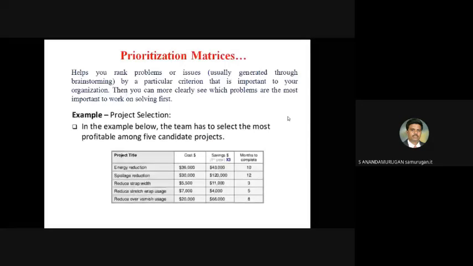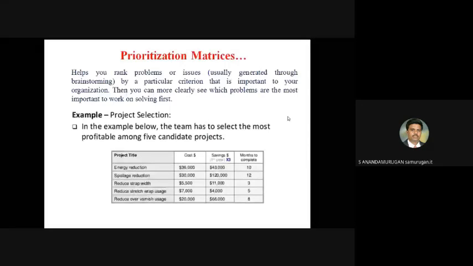For example, you produce a product, and the end product has some defects. For that there are a variety of problems, a variety of causes, a variety of issues. We have to rank the issues: which is the biggest issue for the defective product. Similarly, we have to correct the issues based on the rank.